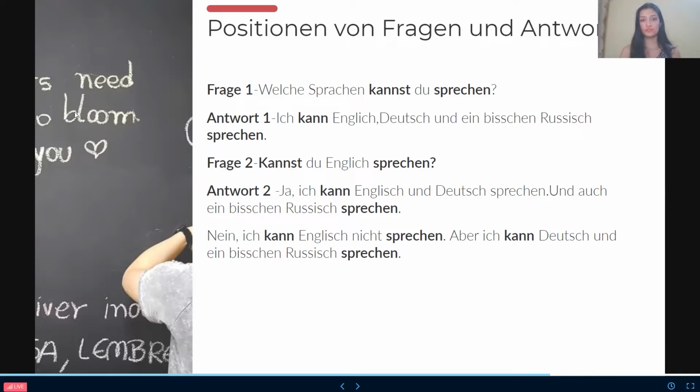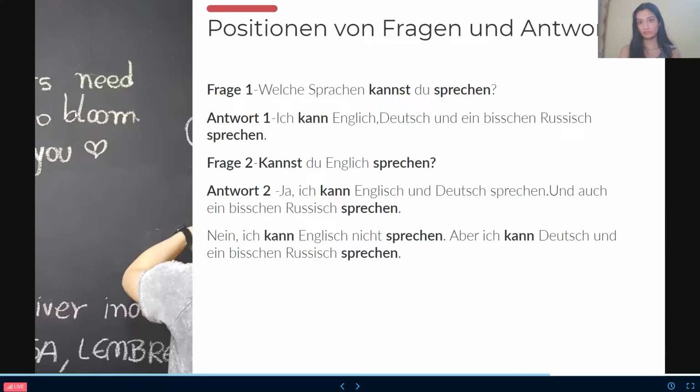And in the answer the same thing will be there. After stating ja and nein, you can see: Ich kann sprechen, ich kann Englisch und Deutsch sprechen. So can will be first, expression will be last. And in number 9 also, ich kann Englisch nicht sprechen. Again, can will be first, expression will be last. Same in the second sentence as well. So, people, I hope you got the conjugation and the positions of how you'll be putting it.